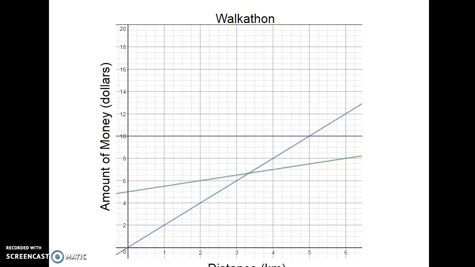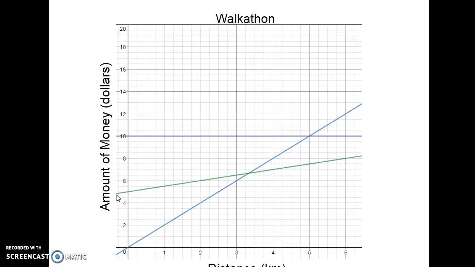So here are the graphs. Leanne's graph is in purple, Gilberto's graph is in blue, and Alana's graph is in green. Gilberto has the typical line we're used to seeing from proportional graphs. It's just increasing, going up by $2 per kilometer. So $2, 1 more kilometer, $2 more, 1 more kilometer, $2 more.